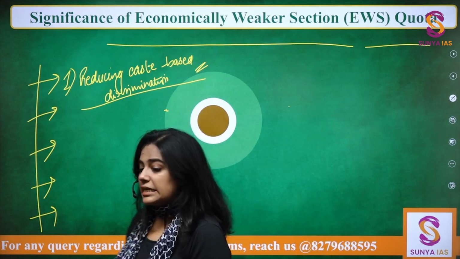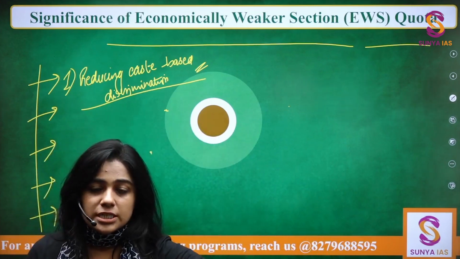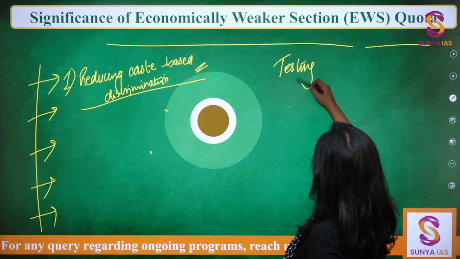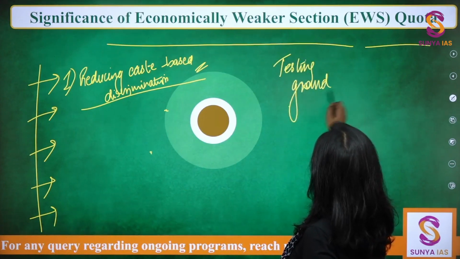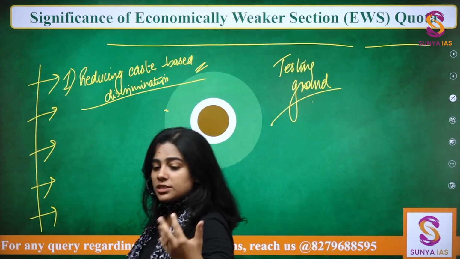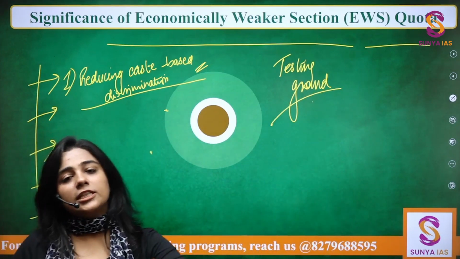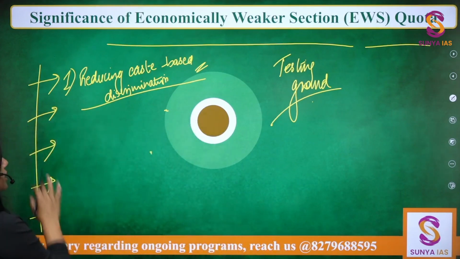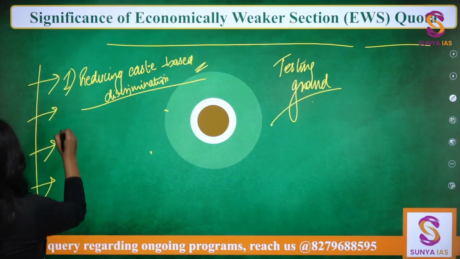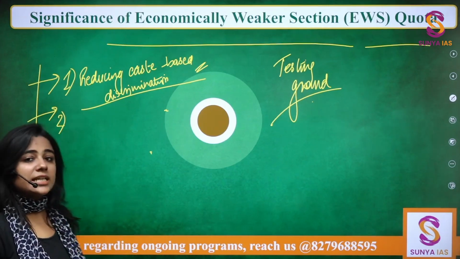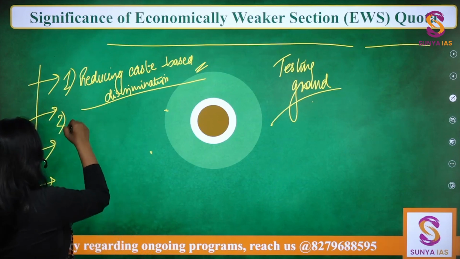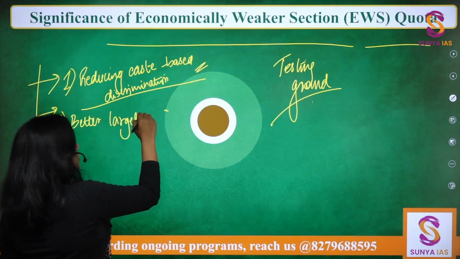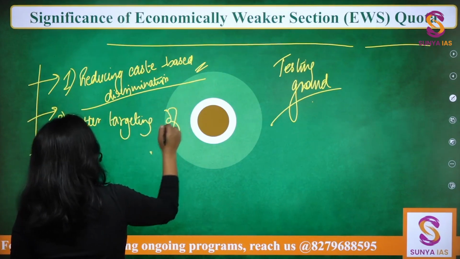Because ultimately, this EWS reservation is seen as a testing ground for people, for the government to introduce this economic criteria even in the SC and the ST reservation. Okay. So reducing caste-based discrimination is one. The second reason why it is significant is better targeting of